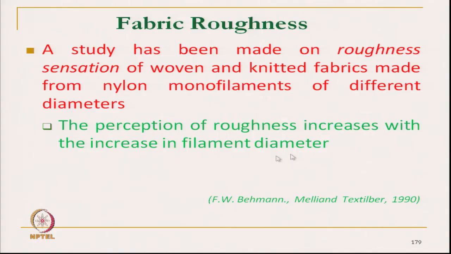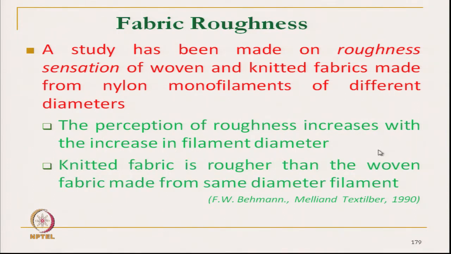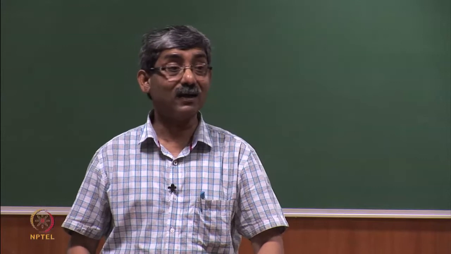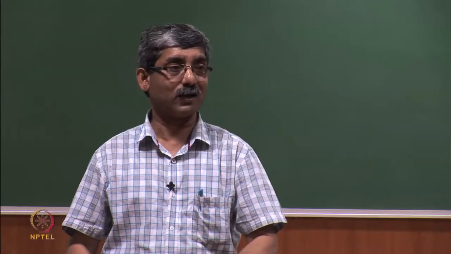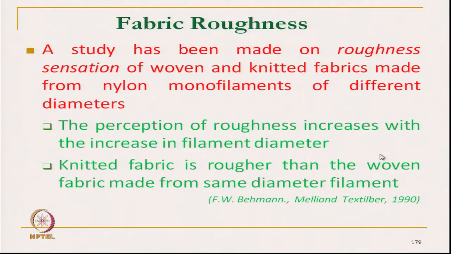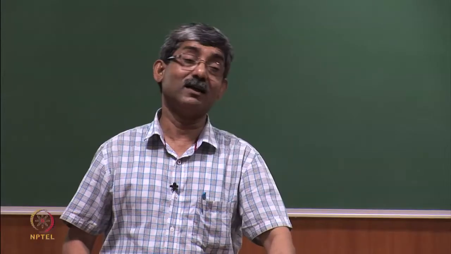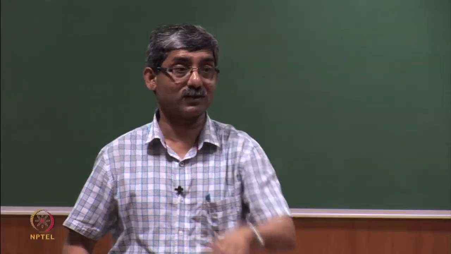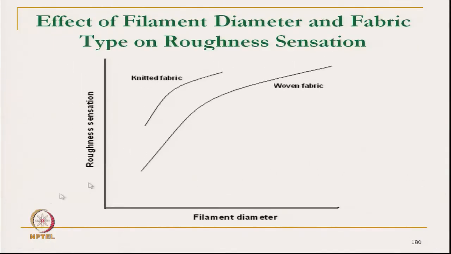Okay. So, fiber diameter and also the structure of fabric. It has been observed that knitted fabric gives a rougher feel than woven fabric. Woven fabric, due to its proper structure, gives a little less roughness than the knitted structure due to its loop structure. Okay. This is the roughness sensation, a sensation received by subjective measurement, and fiber diameter.